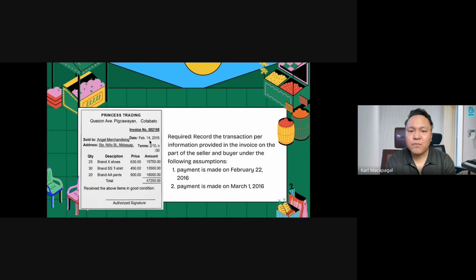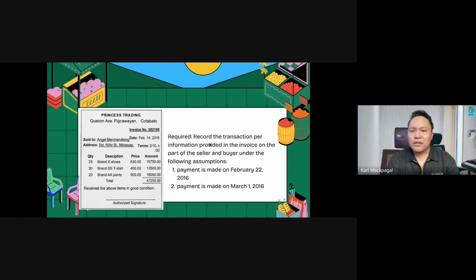Now going to the fastest way of counting things, 14 plus 10 is 24. Therefore, from Feb 14 to Feb 24, the discount of 2% is still present until the 24th of February, and there will be no discount until the 30th day. So when is the due date in this example? From Feb 14, leap year, 29 days. So 29 minus 14 is 15 days. We'll add another 15 days going to March. That's March 15. So the 30 days from Feb 14 going to March 15. Deadline is March 15.